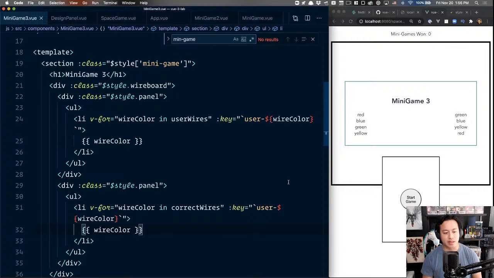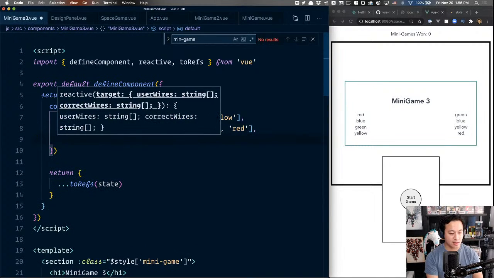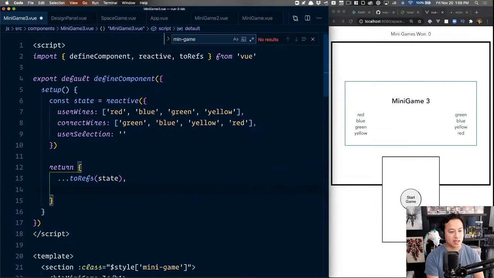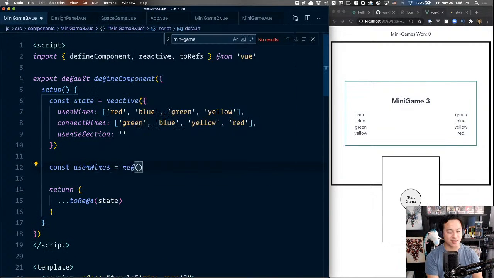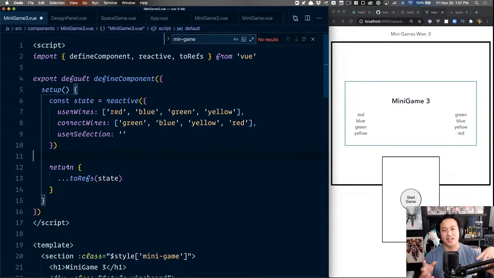So the next step is on click, we need to register what wire the user selected, right? So probably we're going to say user selection, and that'll be just a string. Oh wait, I don't need to, see, this is another benefit of reactive: I don't have to update the return value because I'm just updating the object. Whereas if you had const user wires equals ref, and then my array, and then another const, I'd have to update this return block every single time. And soon enough your setup block is just 20 lines of returning ref variables, and I don't want to do that. I don't know about y'all.